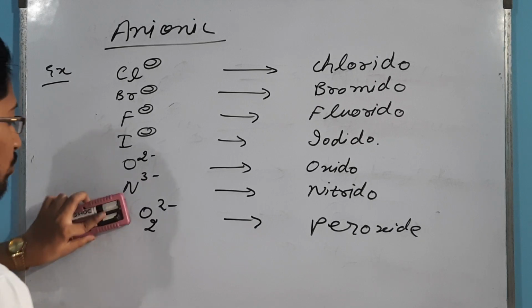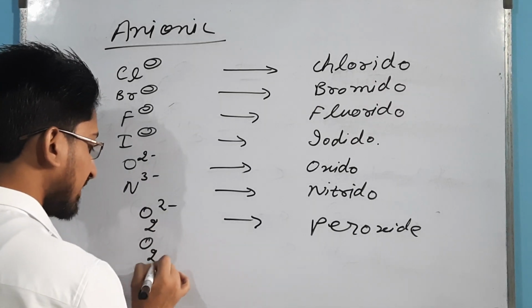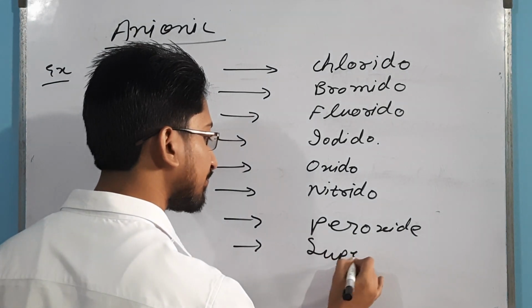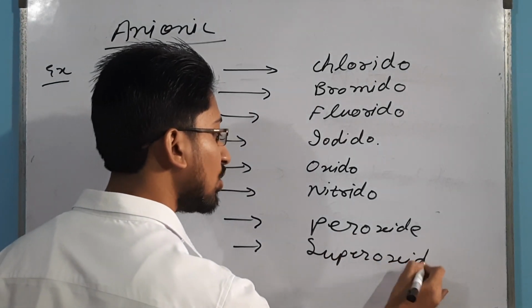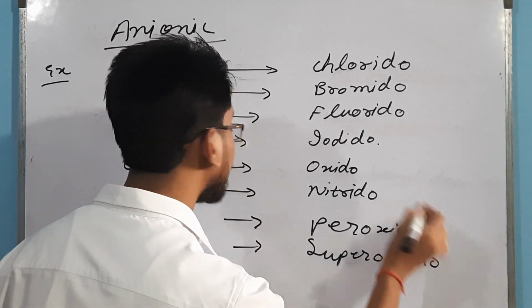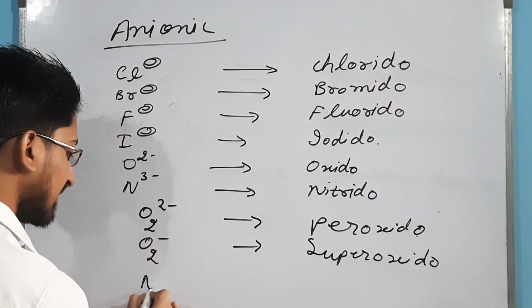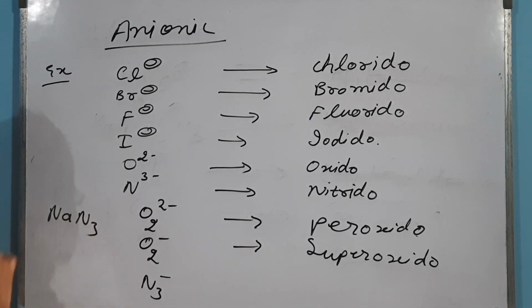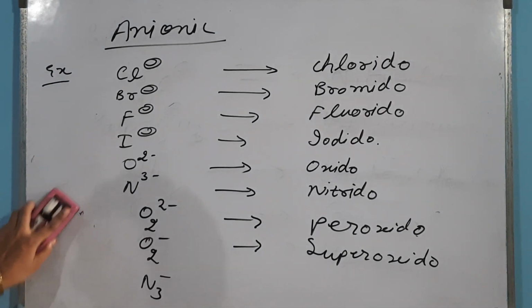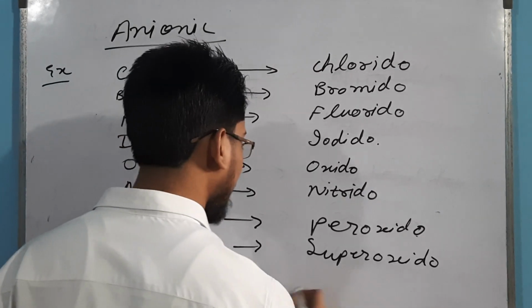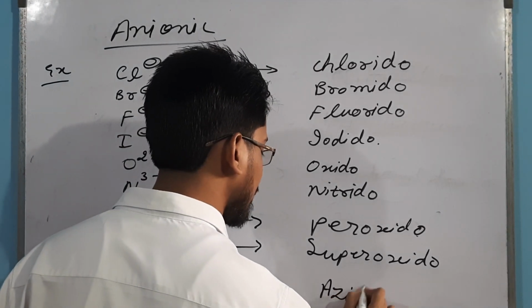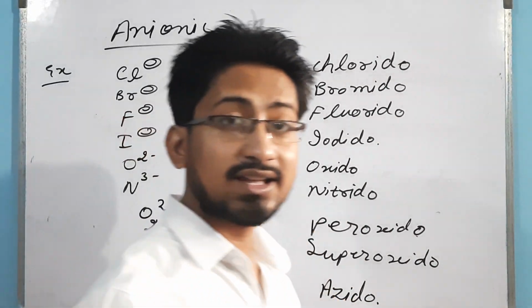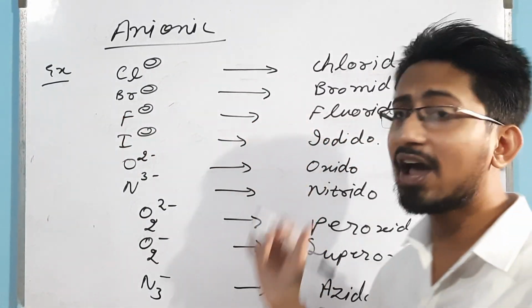Next is your superoxide: just decrease one valency, and it is superoxide. Now another one is azide, N3 with valency 1 minus. Generally we write sodium azide, NaN3. While writing IUPAC names, we will write azido.